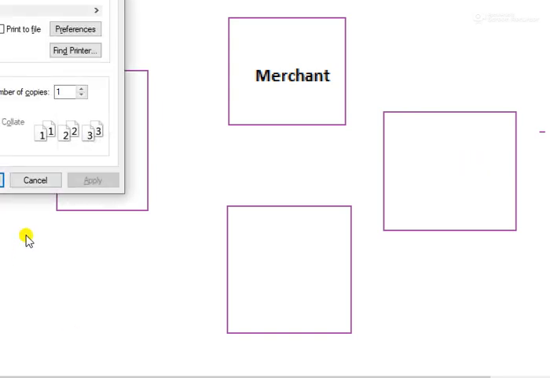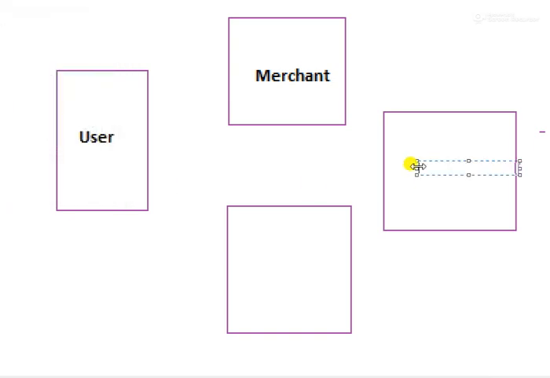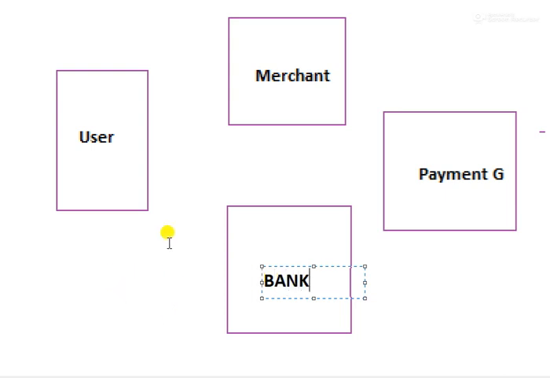Okay, just wait for a moment. I am just writing here the names of those respective participants. So this is the user. Let's say this is your merchant, this is your payment gateway, and this is the bank.